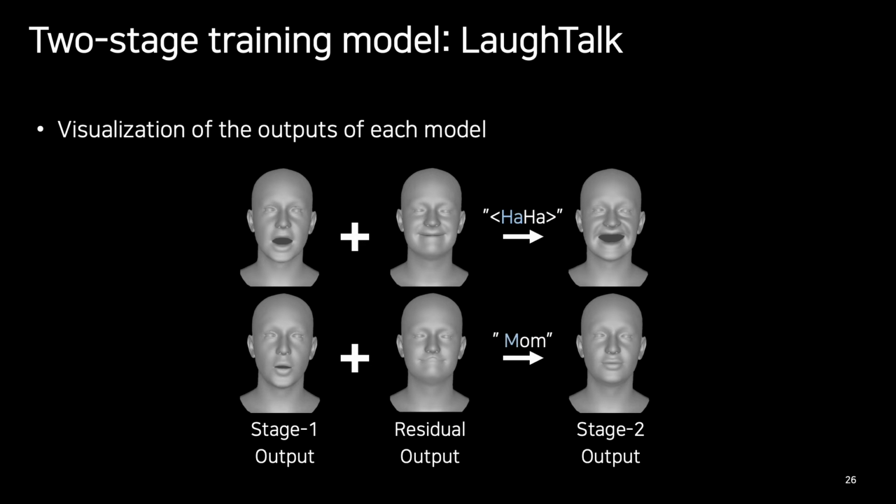These are the visualizations of each model's output. As shown, the Stage 1 model outputs lip movements in sync with the verbal aspects of the input speech. By combining with the residual outputs, the final outputs of the Stage 2 model are capable of expressing both verbal and nonverbal signals.